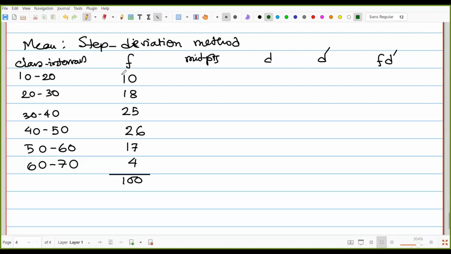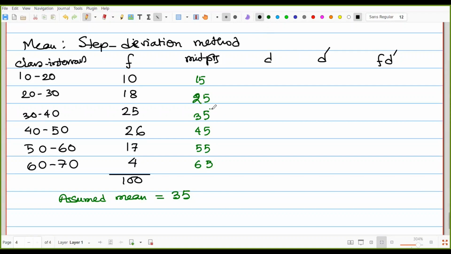Already, between 10 to 20 the midpoint is 15, 20 to 30 that is 25, 35, 45, 55, 65. Suppose the middle point we are taking, that means the assumed mean, we have taken 35.